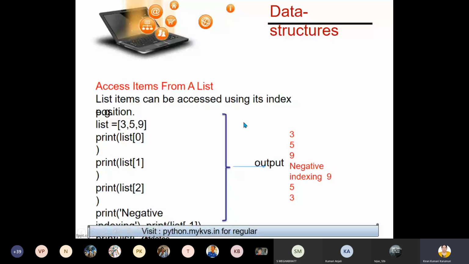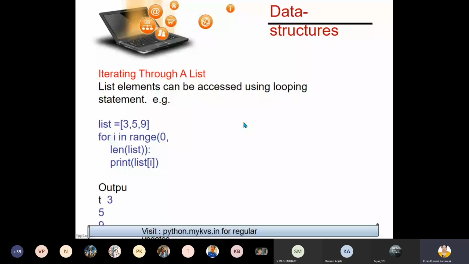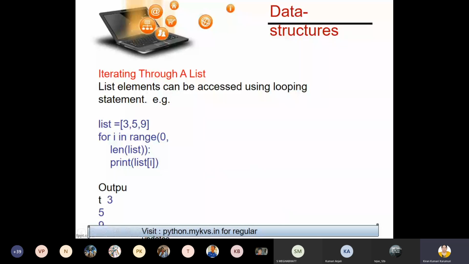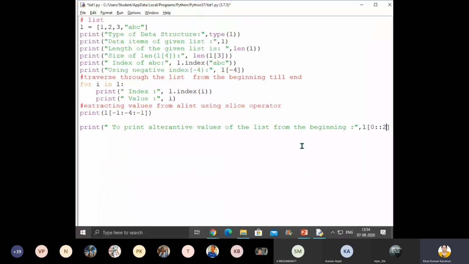Yeah, negative index also we have done. Okay, extracting elements also. And then one more function we can use is range function. Okay, so in the range function, the first value is inclusive. The next value is exclusive, less than that. Okay, so this slice operator I have shown you. Now we'll see the range function. Okay, children. So now extracting through the range function, using range function.